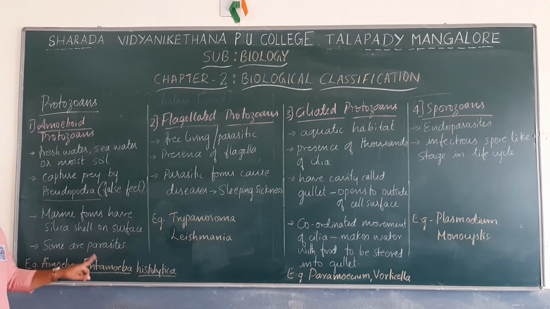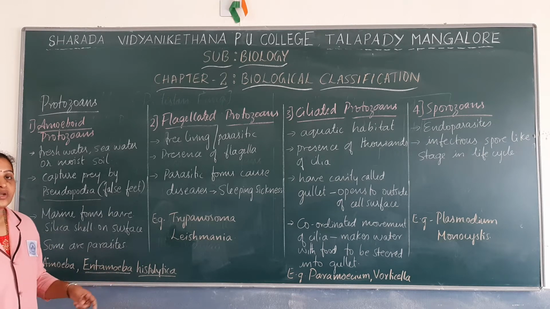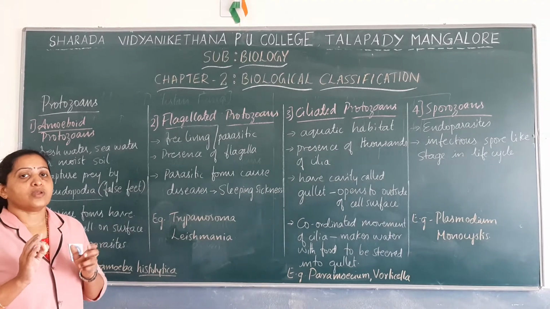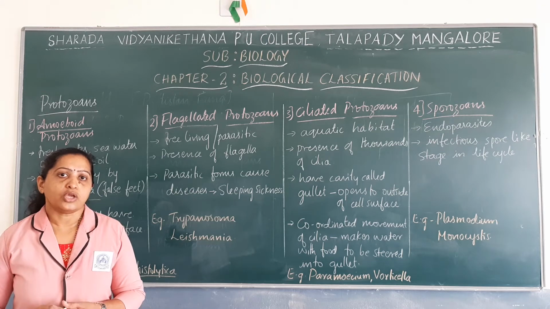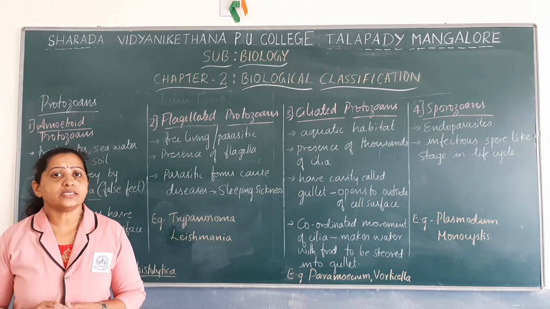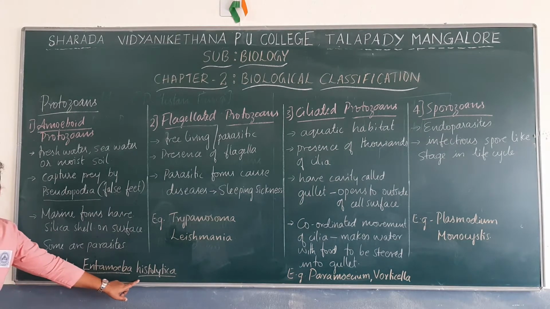For example, Entamoeba histolytica is a parasitic protozoan that causes disease even in humans. It causes a disease known as amoebiasis.